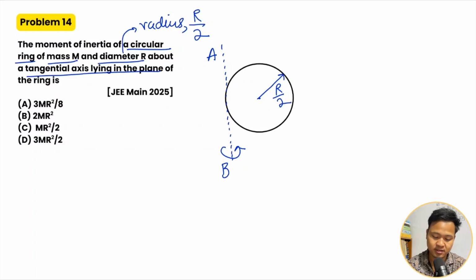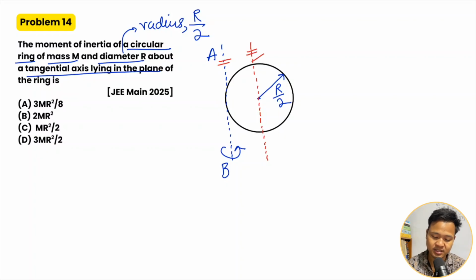Here we use the parallel axis theorem. To use it, I have to take an axis passing through the center of mass and parallel to the given axis.